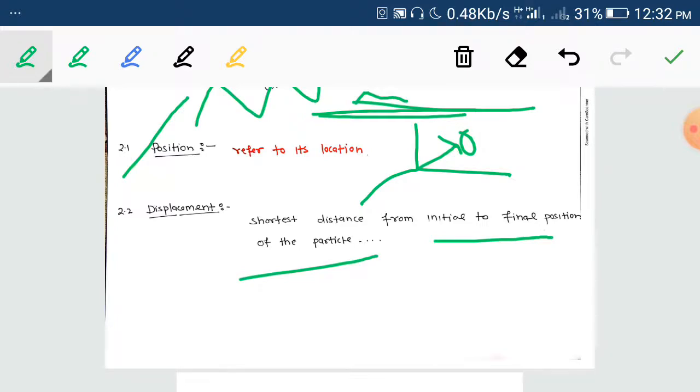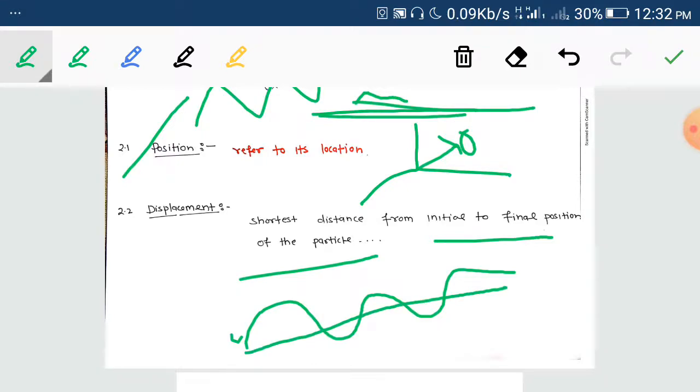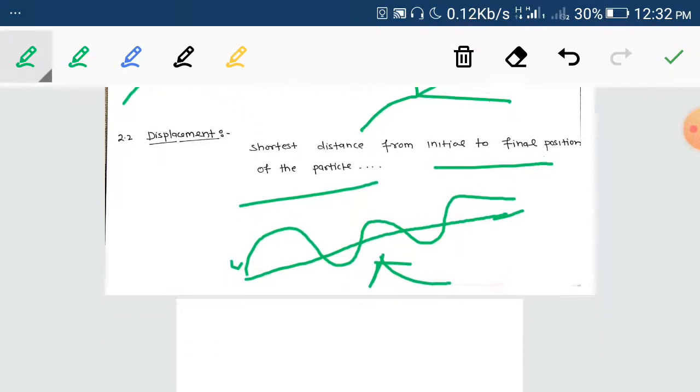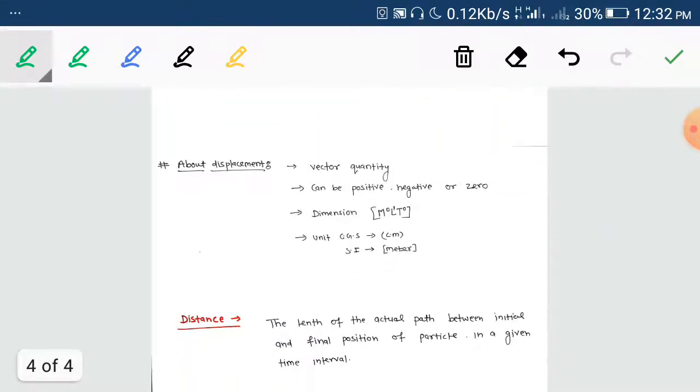Means if an object starts from here and goes here, then the shortest distance between the initial and final point is the displacement.